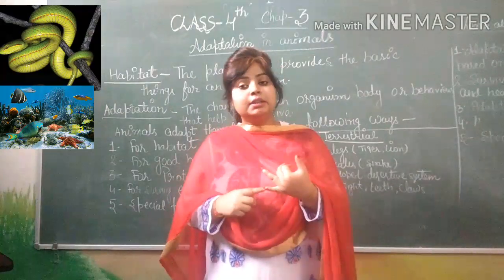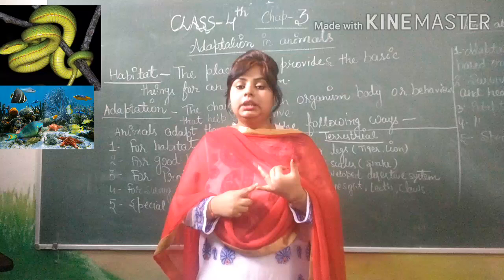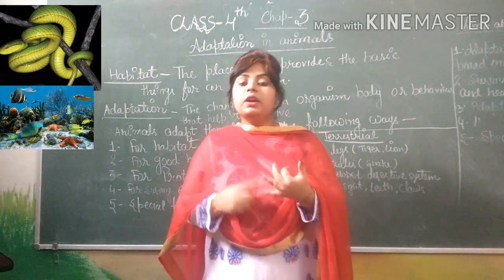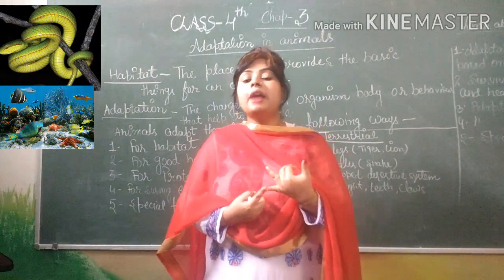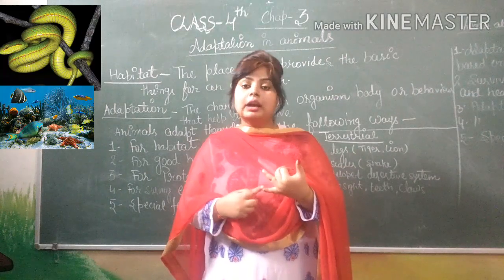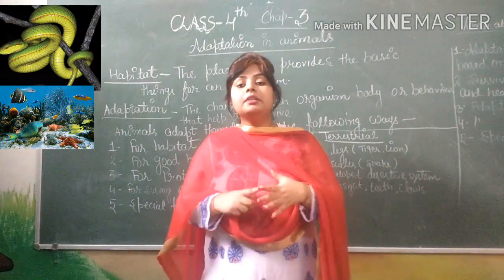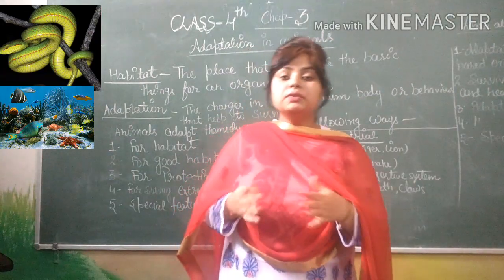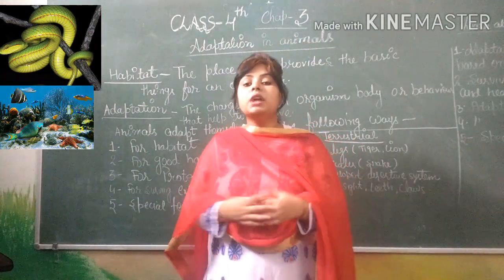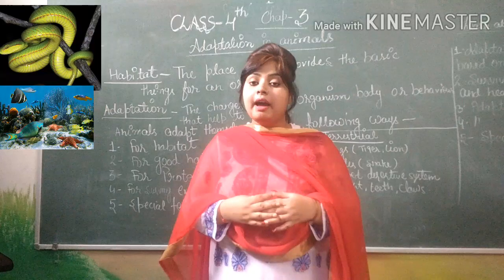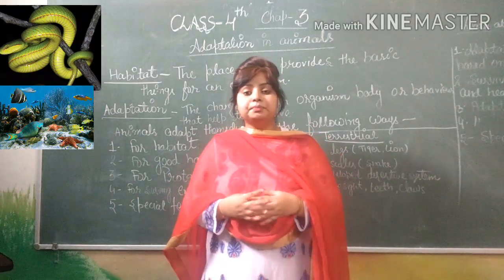Herbivorous animals are those which eat grass, for example, rabbit. Carnivorous animals eat the flesh of other animals, like lion and tiger.